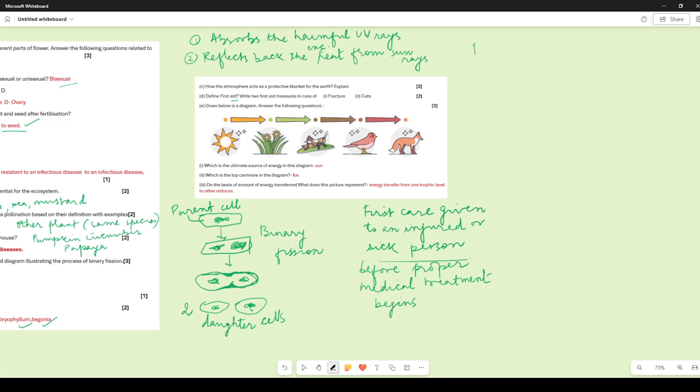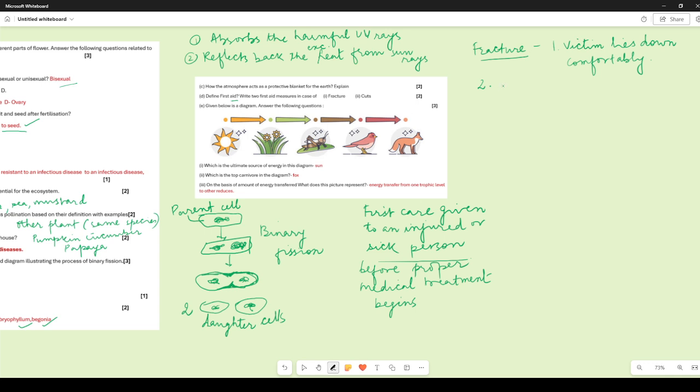So what should be the first aid if someone fractures a limb, fractures a bone? First and foremost, we must make the victim lie down comfortably, right? So we should ensure that the victim lies down comfortably, in a place where nothing is uneven or hurting that person.